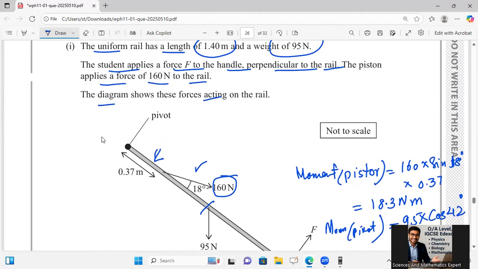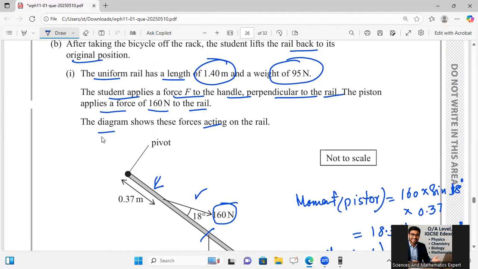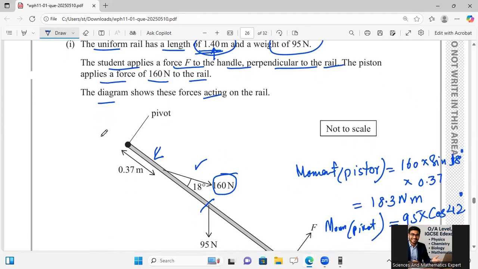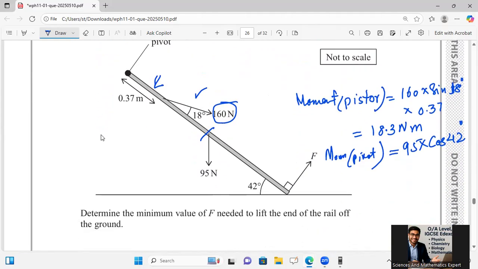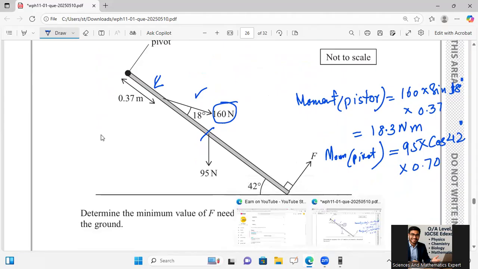He is saying that the total uniform length is 1.40, and I'm taking from pivot at the center, so it is divided by 2. So it is 0.7 over there. All right. So multiply 0.70 meter. Let's check what the value is coming over there.